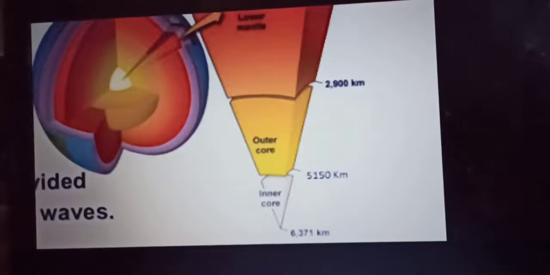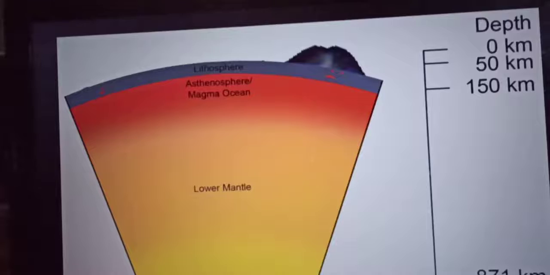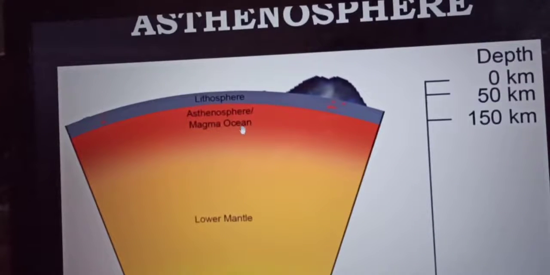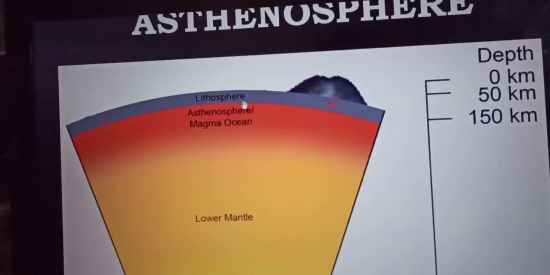Next we are going to see about the asthenosphere, which is a part of the mantle itself. The word asthenosphere is taken from a Greek word asthenes, meaning weak. It is highly viscous in nature, but mechanically it is a weak, ductile and deforming region of the upper mantle of the earth. The asthenosphere lies just below the lithosphere. Lithosphere is actually the crustal portion.